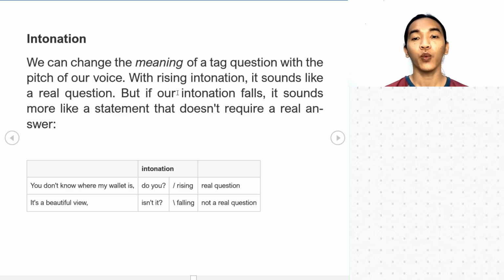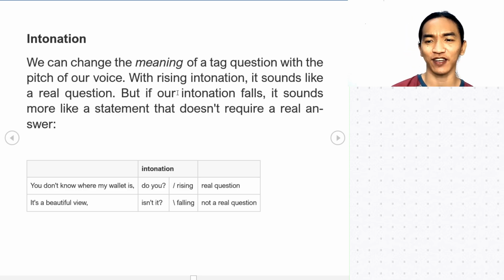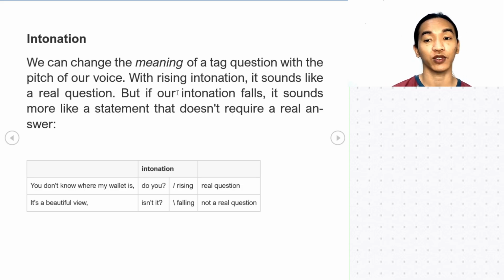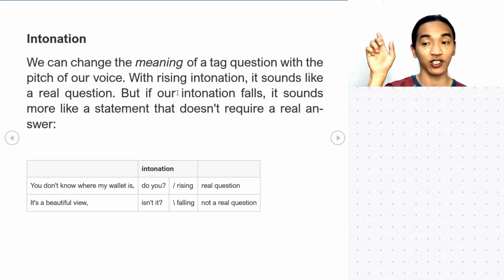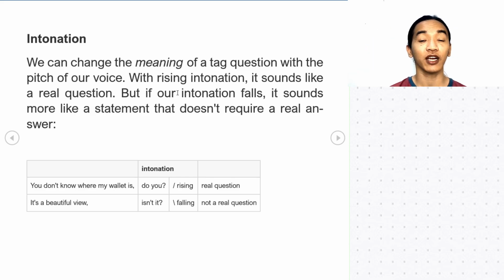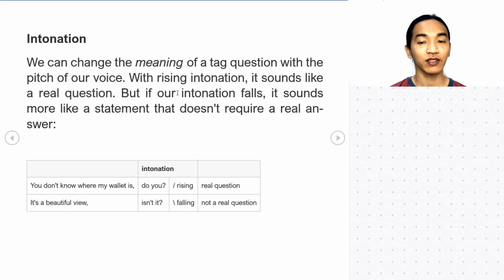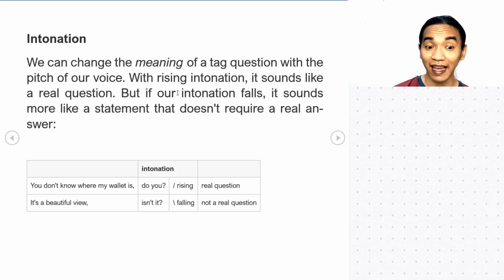Next one, we also have intonation, okay? The tone. We can change the meaning of a tag question with the pitch of our voice or our tone. With rising intonation going up, it sounds like a real question, okay? But if our intonation falls down, falling intonation, it sounds more like of a statement that does not require a real answer. So please take note of that. Is it a question really or it's just a statement?